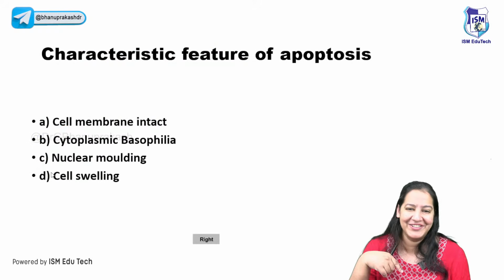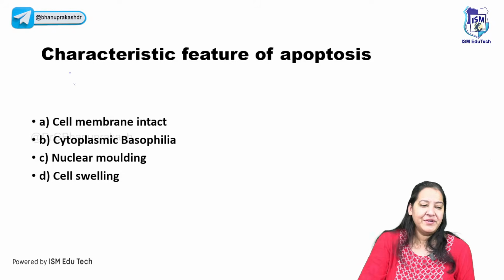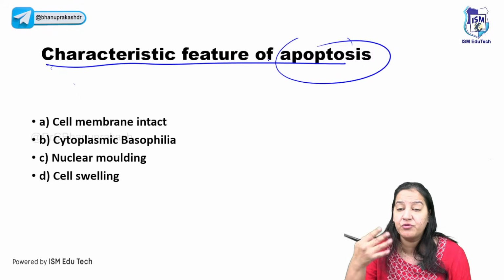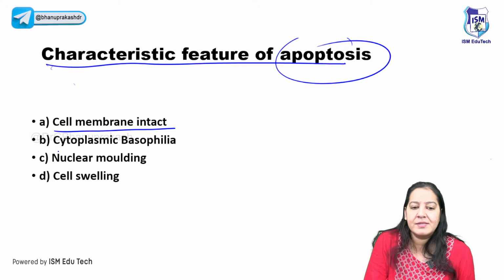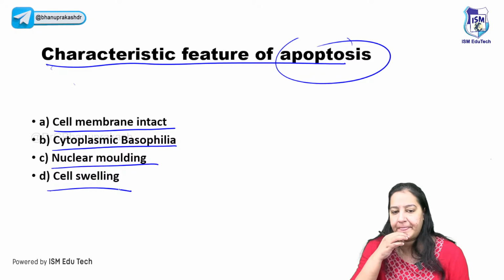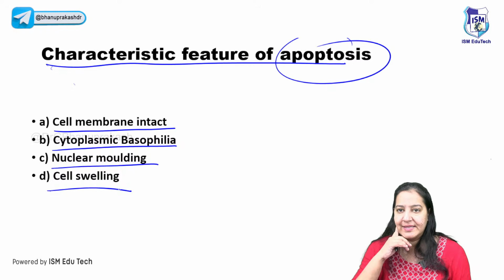Good, great, good going. So the next question is in front of you. Can you tell me the characteristic feature which is true for apoptosis? Which among the following is true for apoptosis? In apoptosis, cell membrane intact, is it true? Or cytoplasm becomes basophilic, is it true? Or nuclear molding occurs, is it true? Or cell swelling occurs, is it true? What will you say?